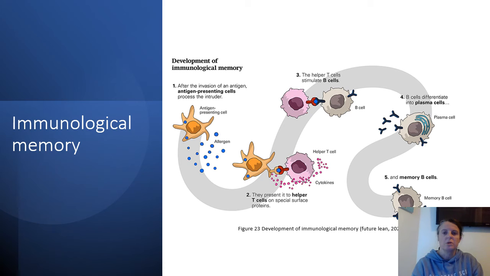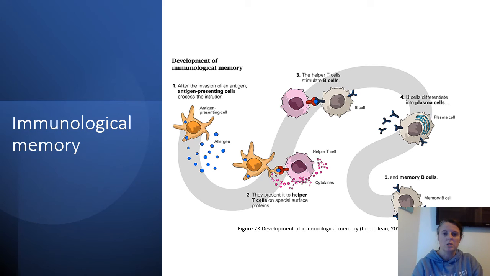Immunological memory refers to the immune system's ability to respond to a disease that has been encountered previously. A diagram of the immunological memory can be seen in Figure 23. When a pathogen is encountered for the first time, the primary responsibility is to fight it. It takes time for B cells to recognize and locate the proper antibody, which begins combating it. However, this gives the infection time to take hold and develop symptoms.